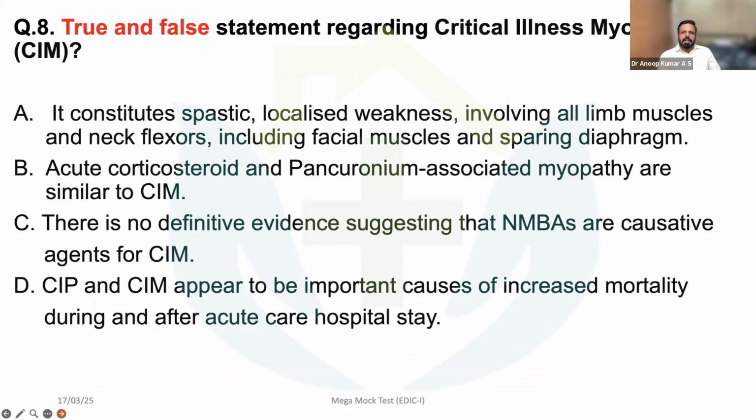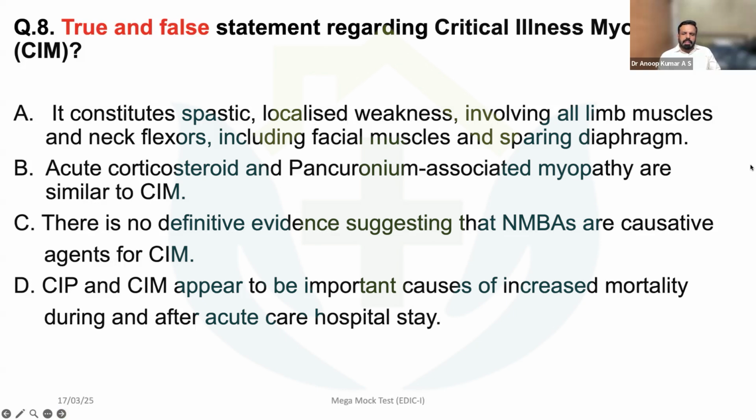True and false statements regarding critical illness myopathy, CIM. Previously it was called critical illness myopathy, but nowadays it is called ICU AW, or ICU acquired weakness. The statements: it constitutes spastic localized weakness involving limb muscles and neck flexors, including facial muscles, and sparing the diaphragm.